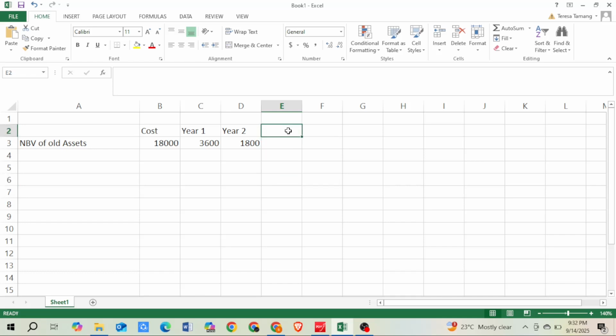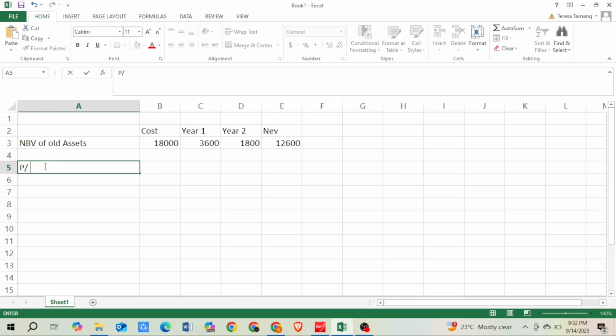So the net book value is cost minus accumulated depreciation. Cost is 18,000 minus accumulated depreciation, which is 2 years depreciation, 5,400, so the net book value is 12,600. Now the profit or loss on disposal or part exchange.